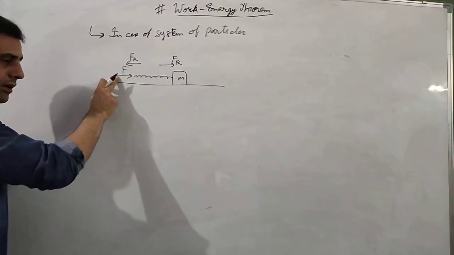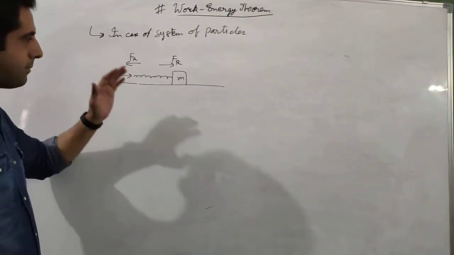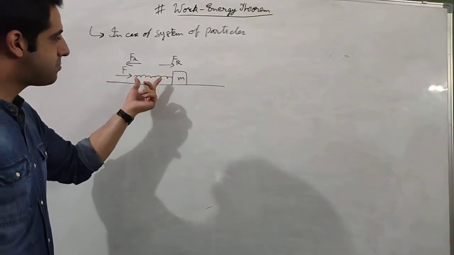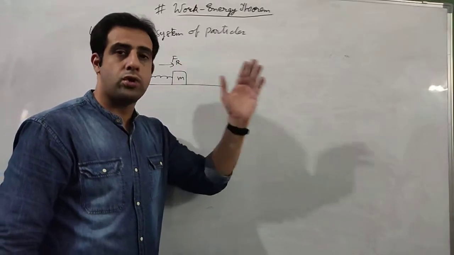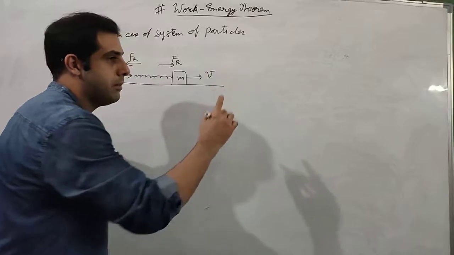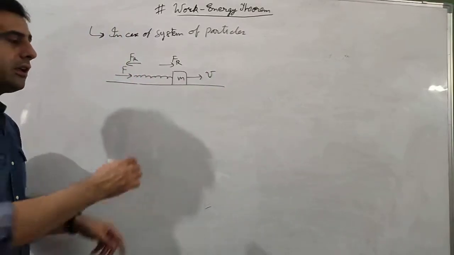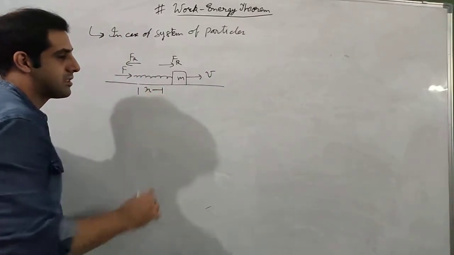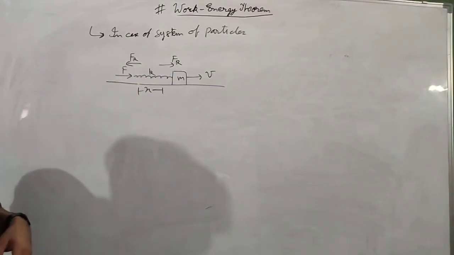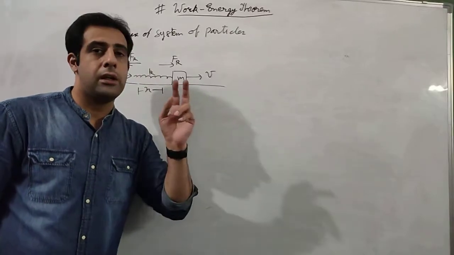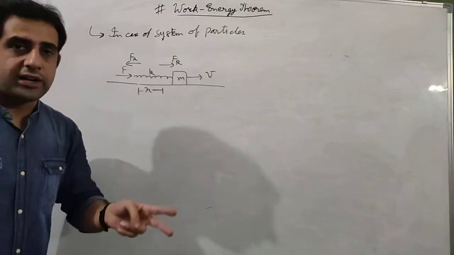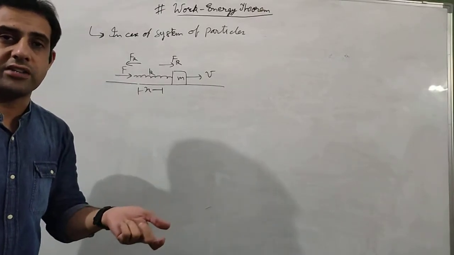Now if this external force continues to be applied, suppose I am continuously applying my force to compress the spring, then the spring and the mass both will move in the same direction. So the mass will move with some velocity v, and the spring is also getting compressed by some displacement x, and let us say the spring constant is k. So here if you look carefully, because of the work done by this force, two kinds of work are happening, two kinds of energies are being generated.